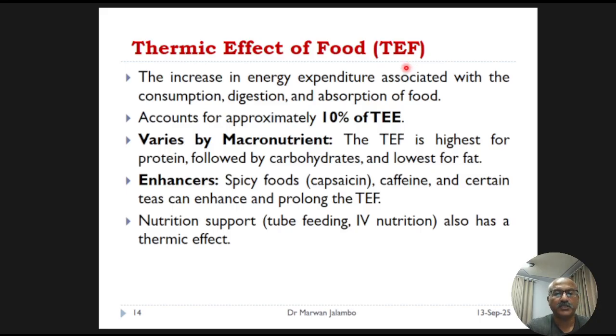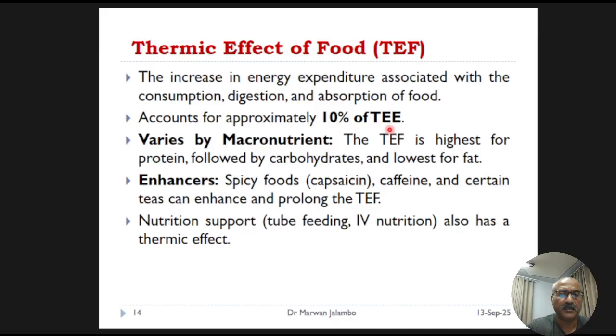This includes digestion, absorption, transportation, and storage of nutrients. It accounts for a relatively small but consistent portion of your total energy expenditure, typically around 10%.